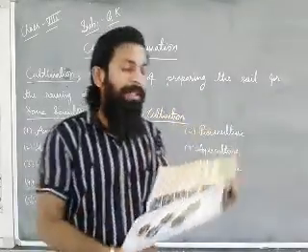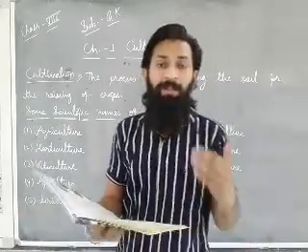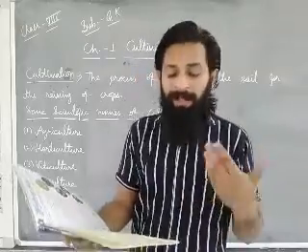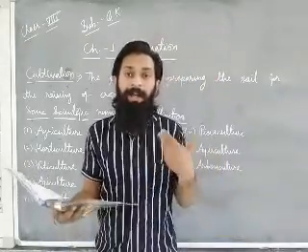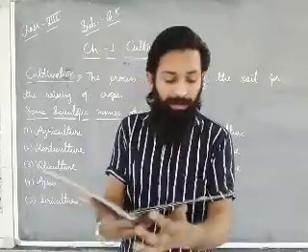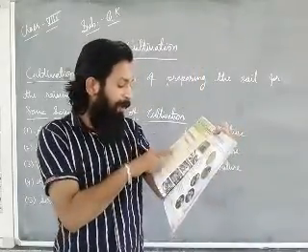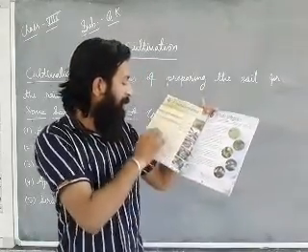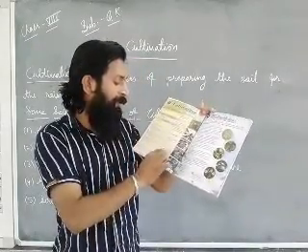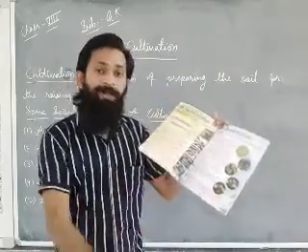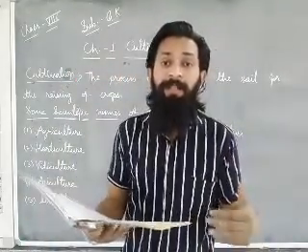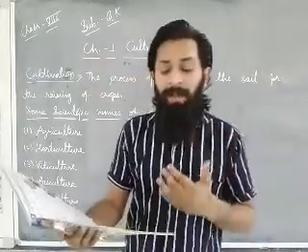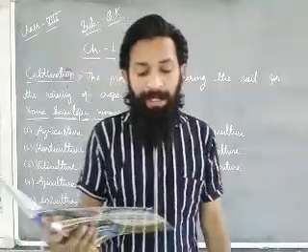Fifth point is sericulture. Sericulture, as you know, belongs to silk cultivation, means silkworms, which you have already studied in your class 7th science also. Sericulture belongs to the production of raw silk and raising of silkworms. Means in this branch we study the production of raw silk and raising of silkworms. How the silkworm's life is, how the eggs are, what the life process of the silkworm is. All that we talk about in sericulture.